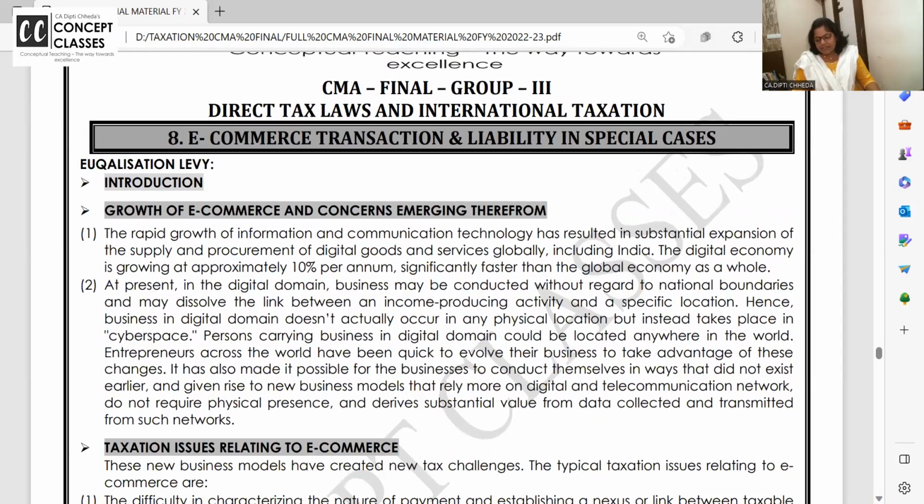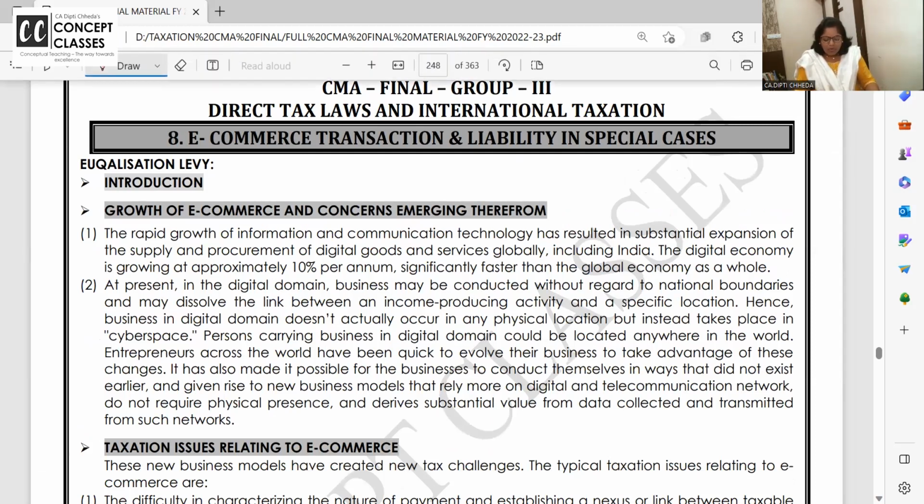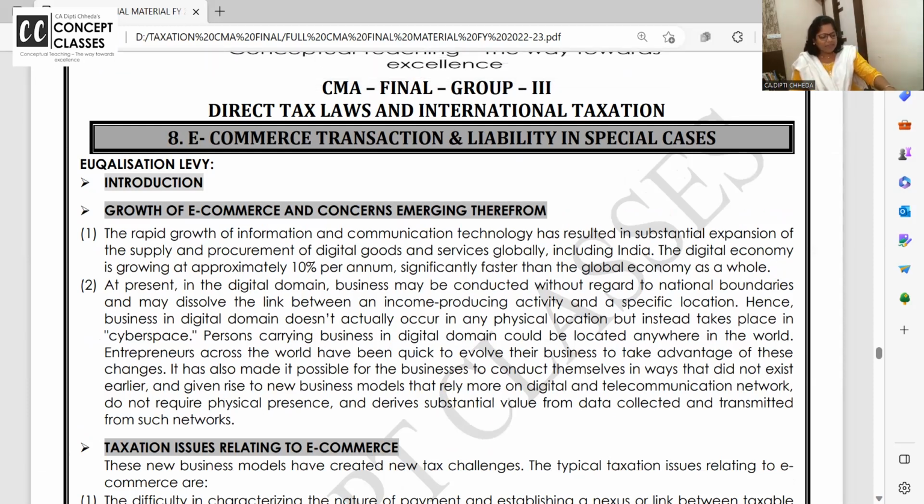Now, why it started? This base level questions are also asked in exam. Okay. Growth of e-commerce and concerns emerging. थोड़ा theory पढ़ेंगे, थोड़ा flowchart बनाएंगे. Like this, we will go on. Rapid growth of information. You know, the world has become small. Sitting in Hyderabad, I can do business with a person in Spain, Russia right now, right? So the rapid growth of information and technology has resulted in expansion and procurement of goods and services globally.